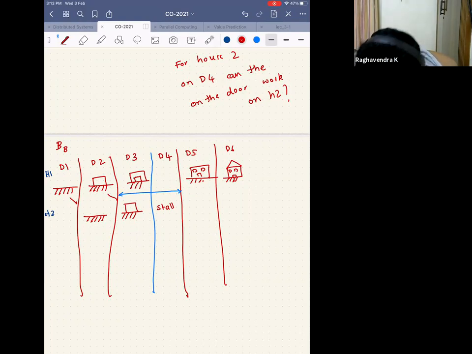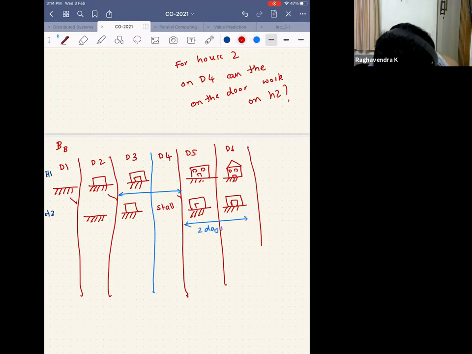So now after day 4, can these guys come and construct the door? The answer is yes, right? So they can come and construct the door. So now they will come and start constructing the door. But how many days will it take for the door to complete? 2 days, right? Because that's how the work that they do. So this entire thing is now taking 2 days.